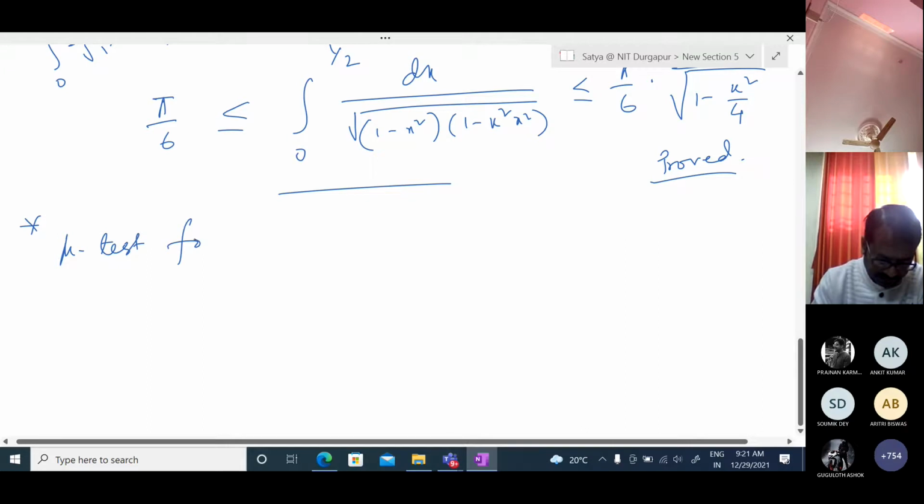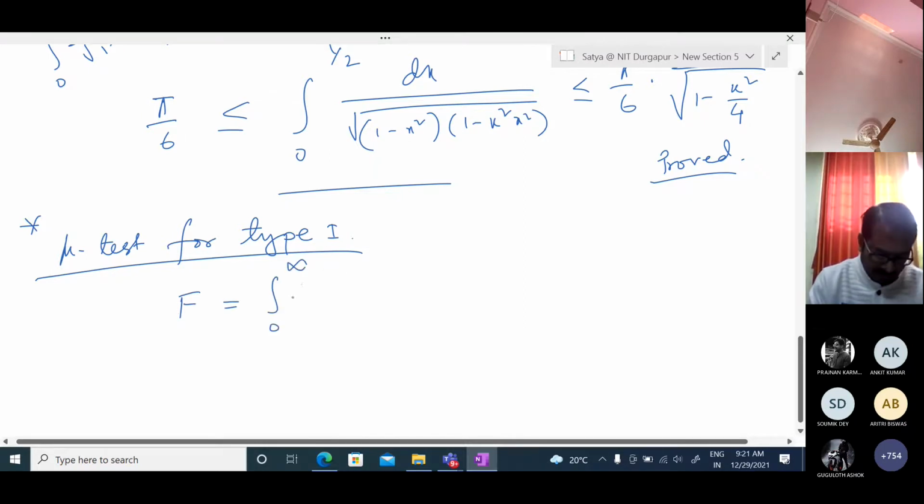Mu test for type 1. Type 1 means the limit here is infinite, integration of f of x dx.